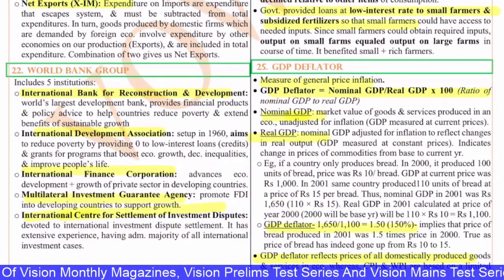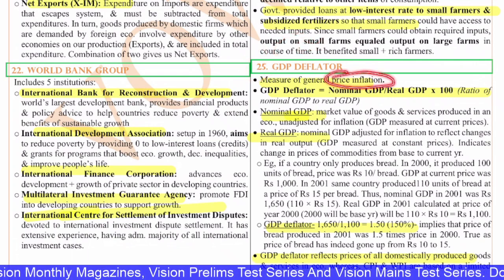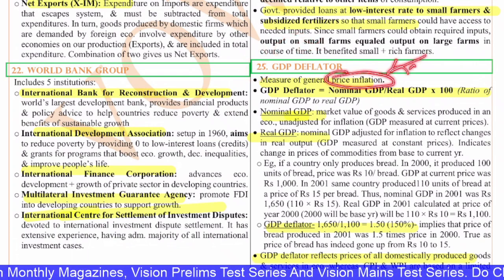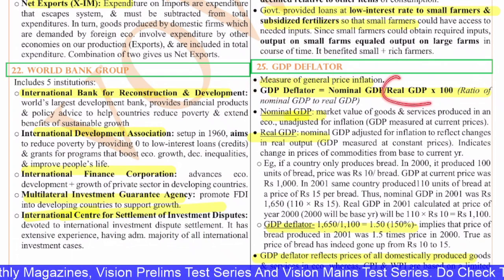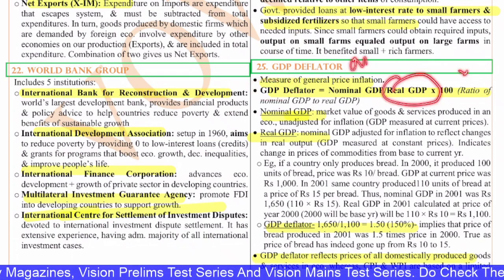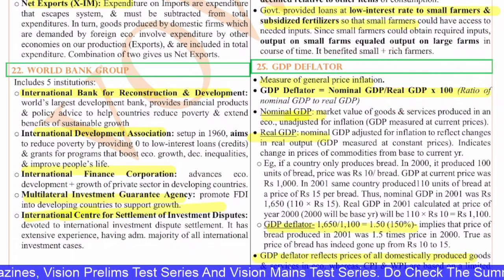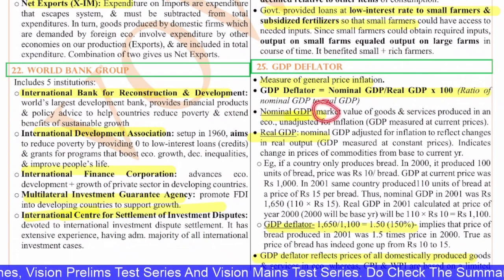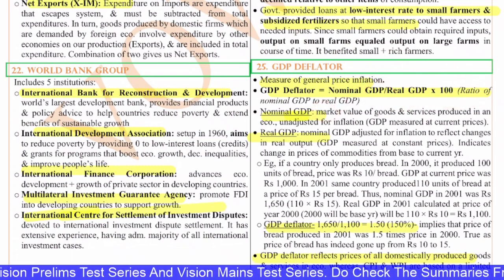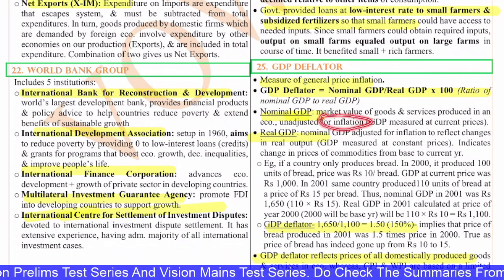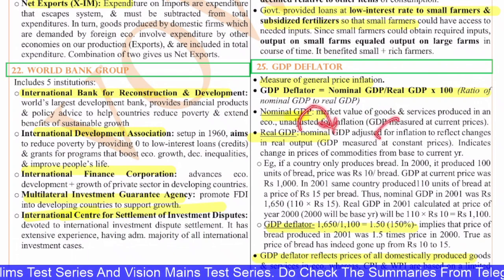Next, the 25th question is on GDP deflator. The GDP deflator is one of the important measures of inflation, and it is nothing but nominal GDP by real GDP into 100, N by R into 100. Now, what is nominal GDP? What is real GDP? Nominal GDP is the market value of all goods and services produced within a country in that year, so it is unadjusted for inflation. But real GDP is the nominal GDP adjusted for inflation.